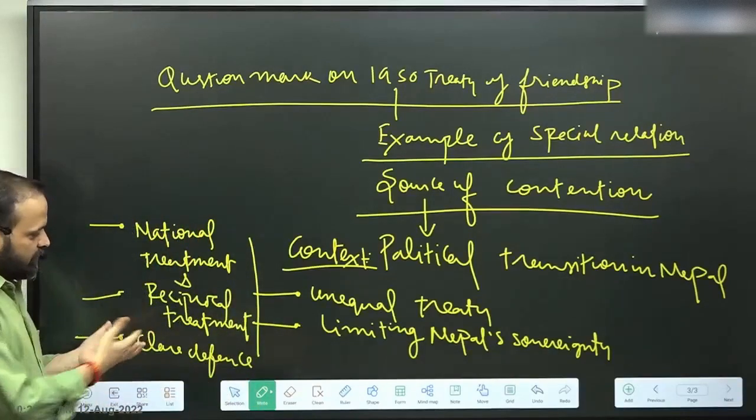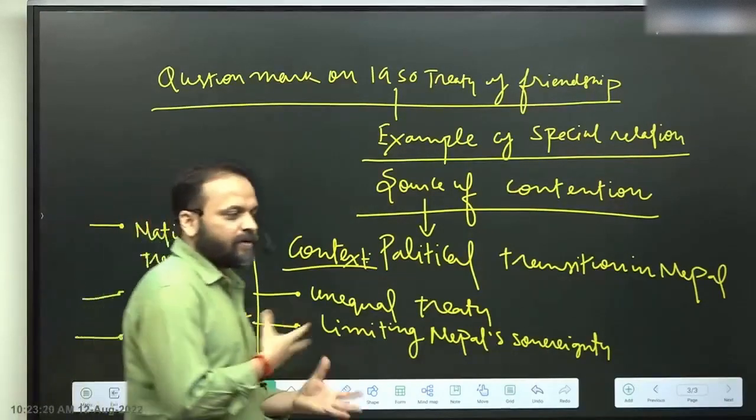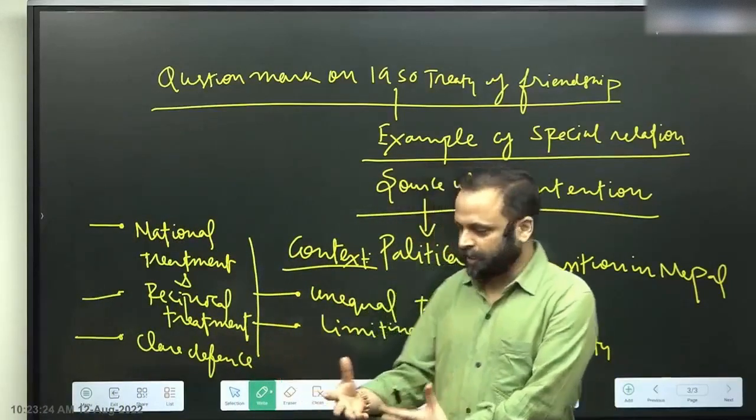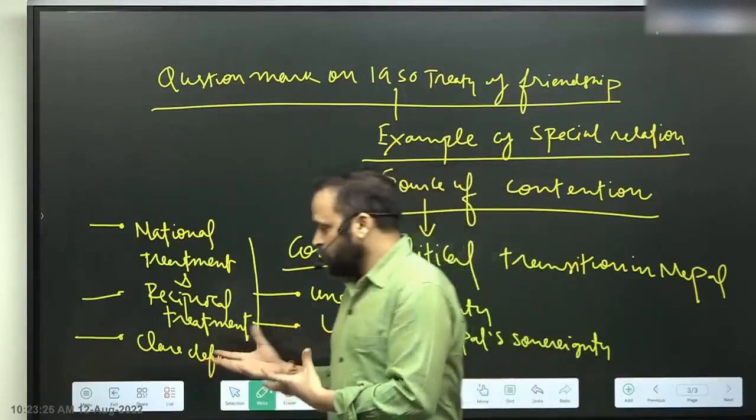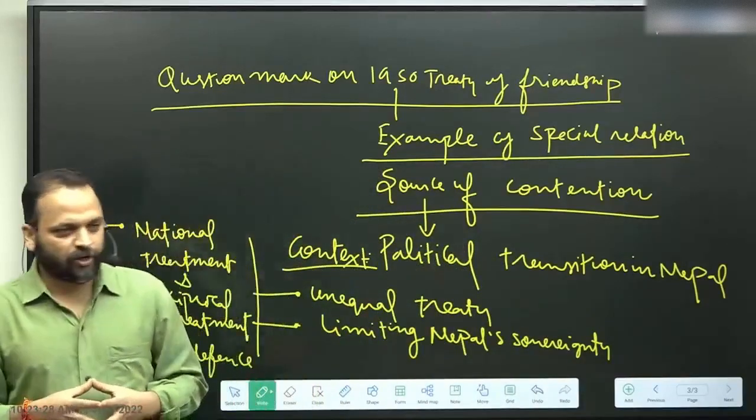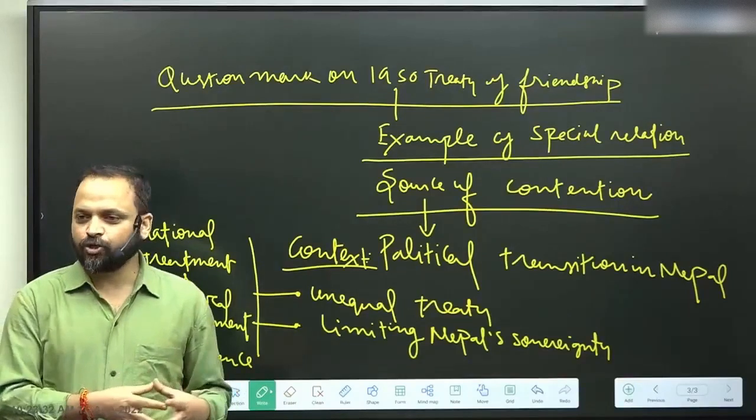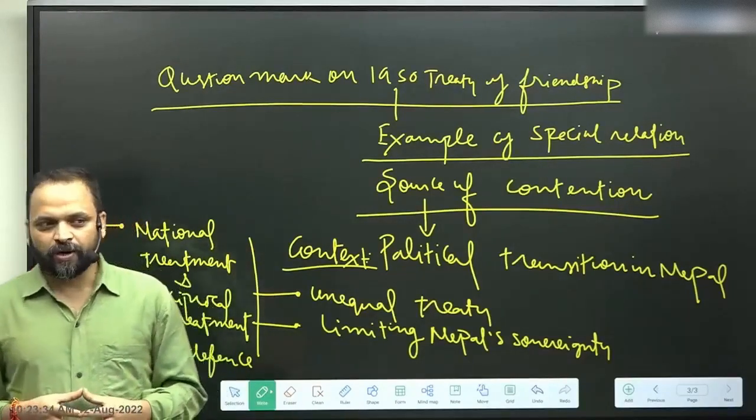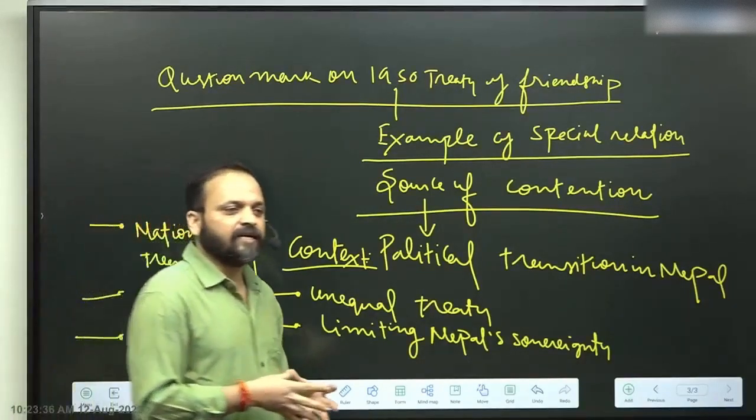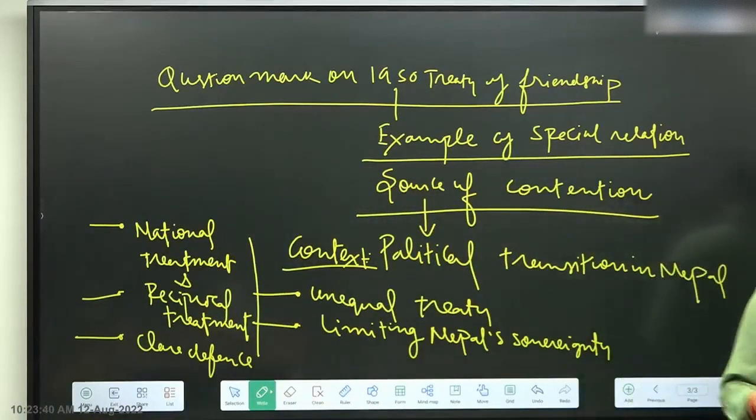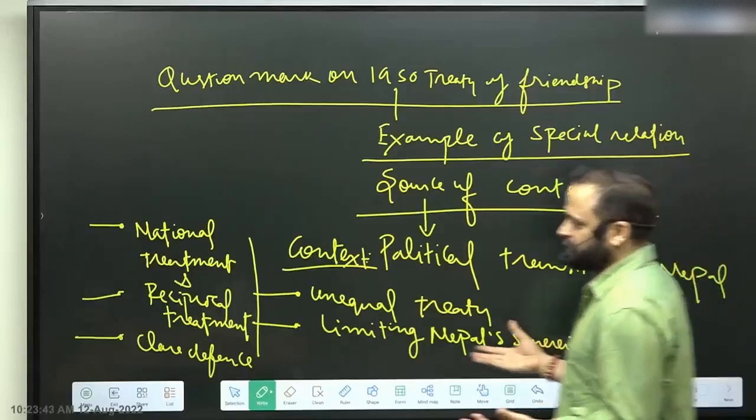So then reciprocal treatment, national treatment, they are questioned that they benefit India more. So that's why unequal treaty. Close defense ties, the argument is changed into that this has basically ensured India's dominance over Nepal. This has created Nepal's dependence on India. Nepal has become dependent on India for defense supplies.